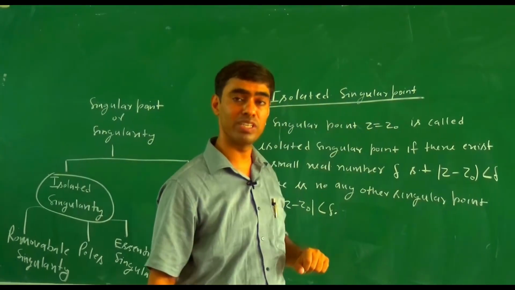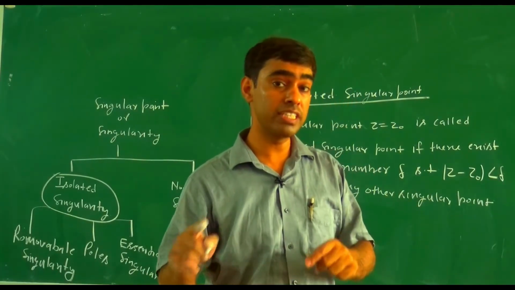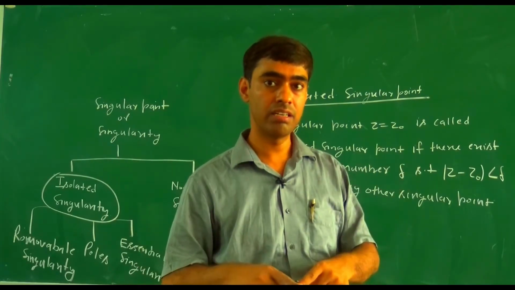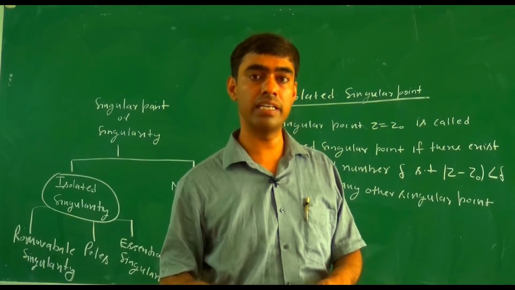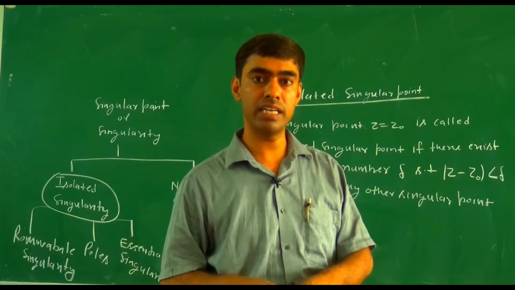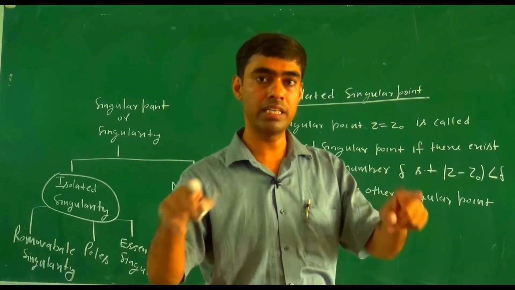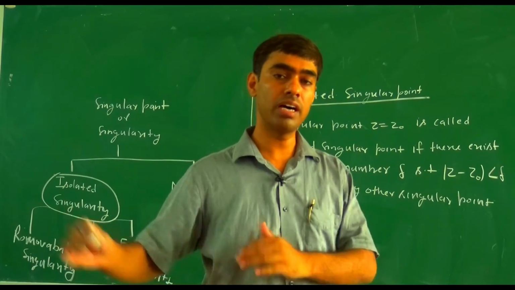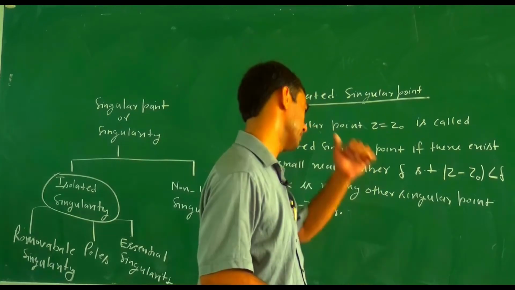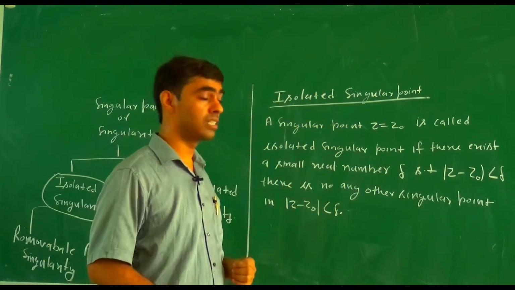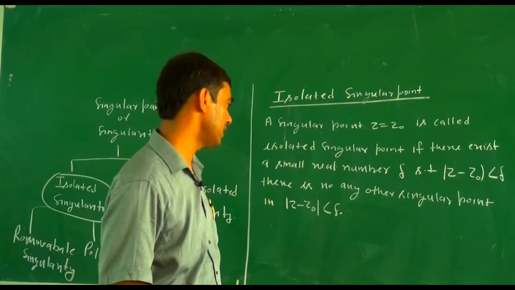It means we isolate z equals z0 with a region where there is no other point where the function is not analytic. Because we are able to isolate that point from other singular points, that singularity is called an isolated singularity. Otherwise, the singular point is called a non-isolated singular point.